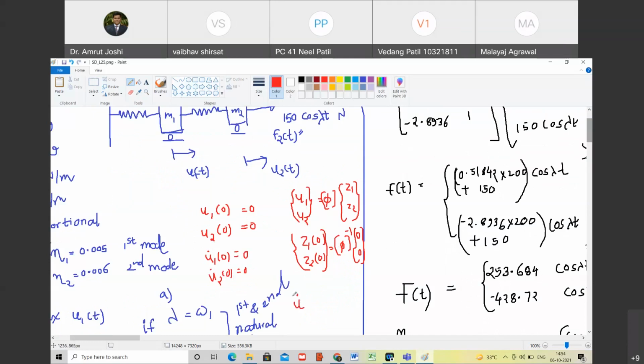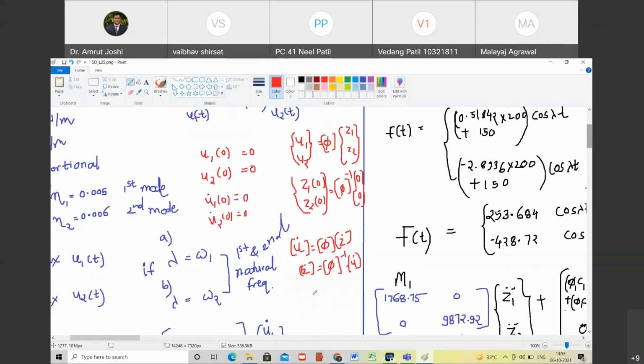U dot is equal to 5 times Z dot. So therefore, Z dot is equal to phi inverse U dot. Do you agree with me? Yes, sir. But when U1 of 0 is 0 and U2 of 0 is 0, Z1 dot of 0 will be 0 and Z2 dot of 0 will be 0. Happy?